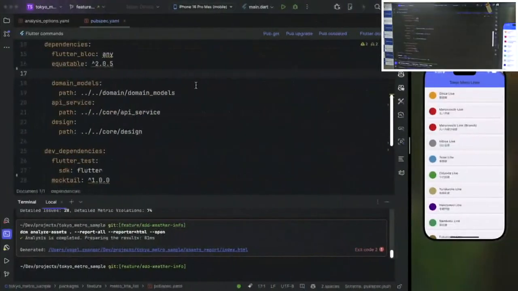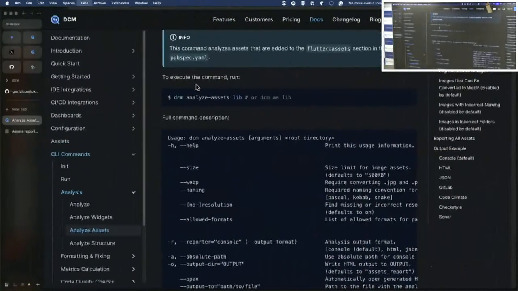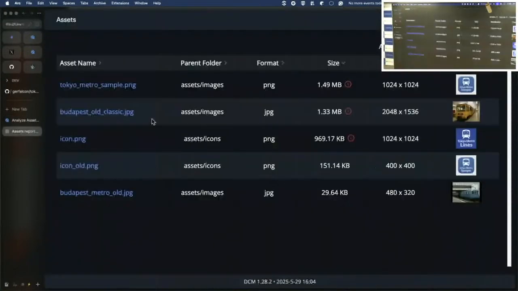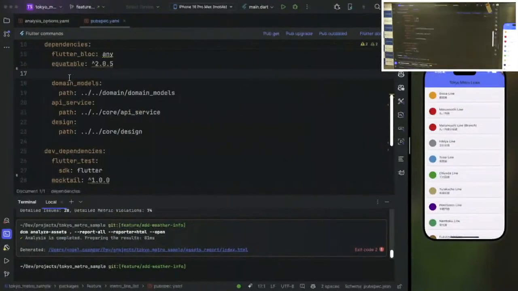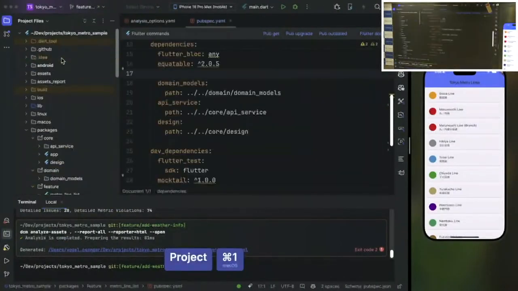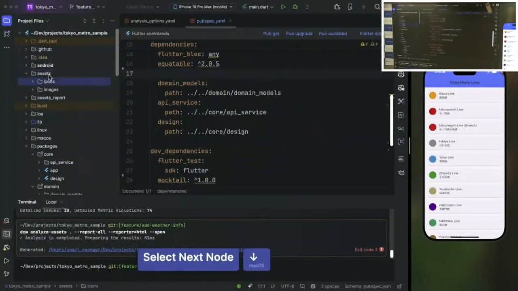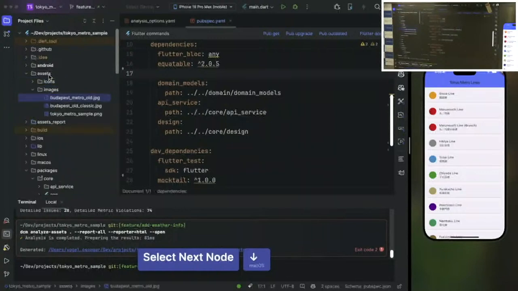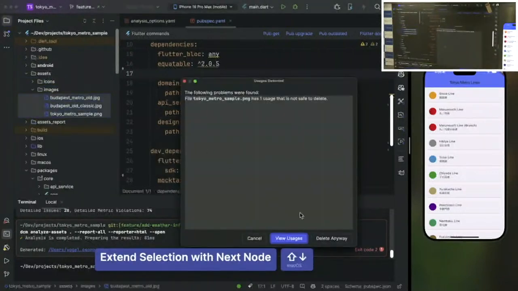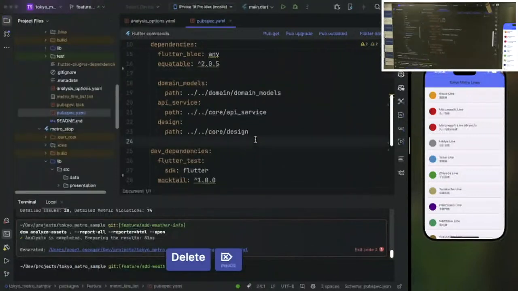We can also go to the project and see where these assets were reported. We can also search by name. Right now, we don't have a very problematic part, but working in a very large code base, detecting these assets can be very painful. Then we can target these specific images that we are not using, and just clean up all of these with the associated files.